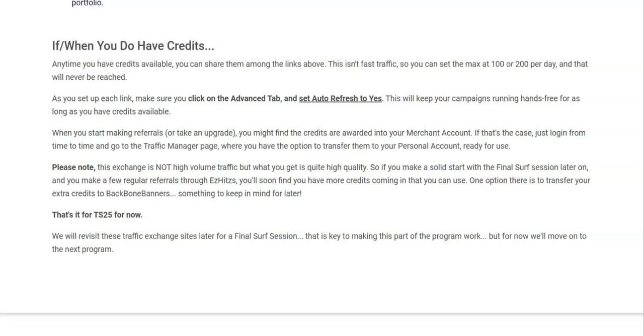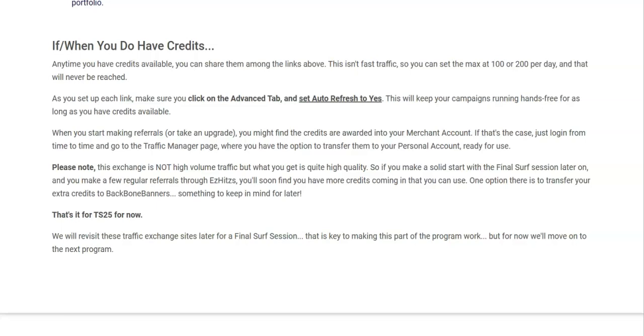Now, when you start making referrals or take an upgrade, you might find that the credits are awarded into your merchant account. If that's the case, just log in from time to time and go to the Traffic Manager page where you have the option to transfer them to your personal account, ready to use. Please note, this exchange is not high volume traffic, but what you get, however, is quite high quality traffic.